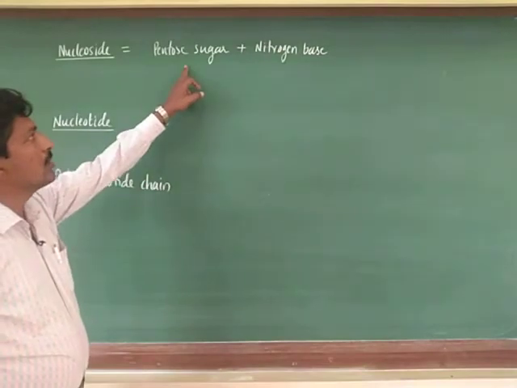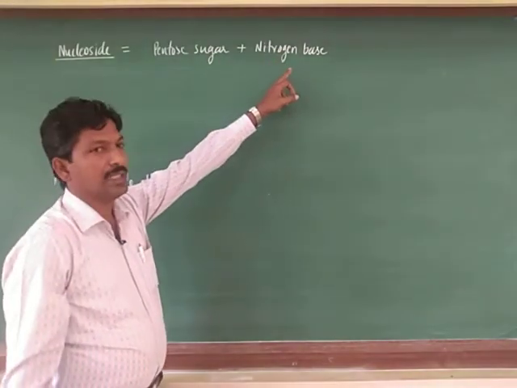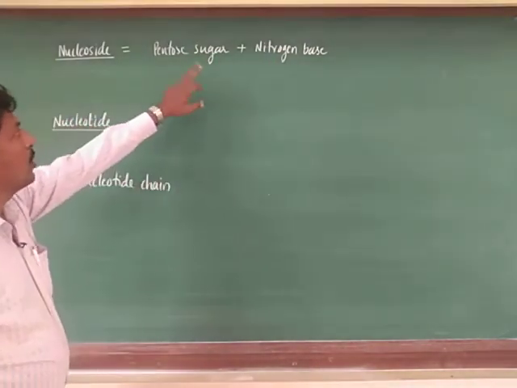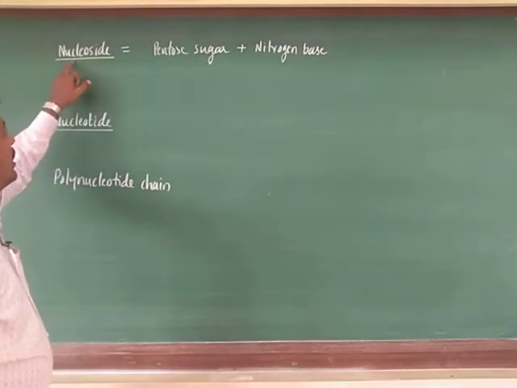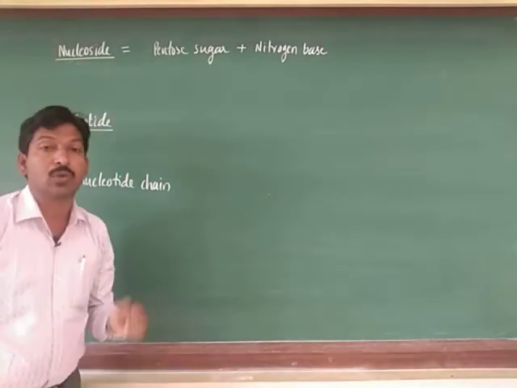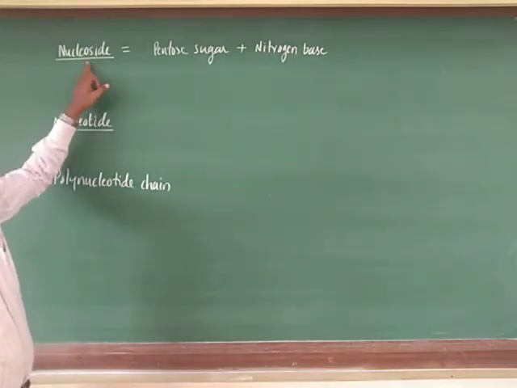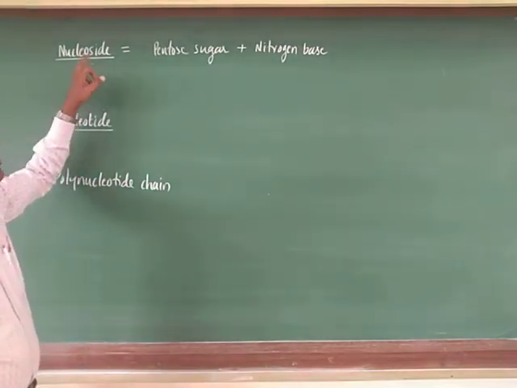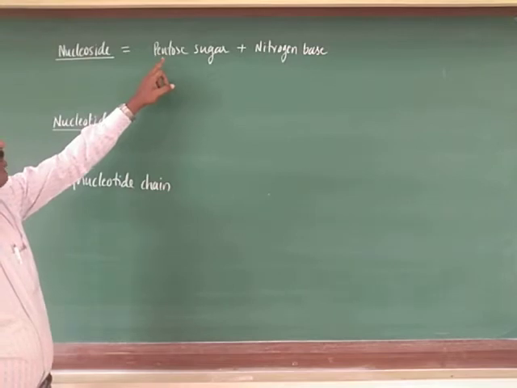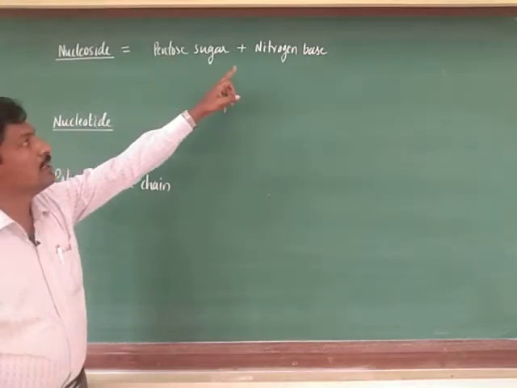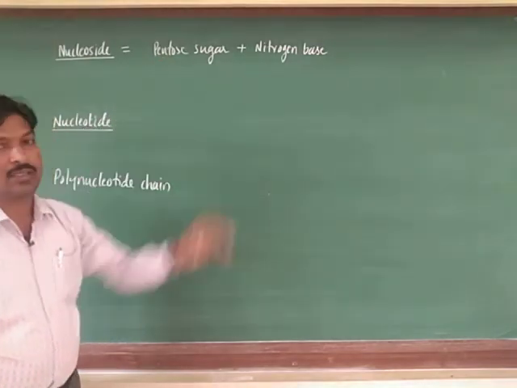When pentose sugar is combined with nitrogen base, this molecule is known as a nucleoside. Remember, a nucleoside is a molecule formed by the combination of pentose sugar and nitrogen base.